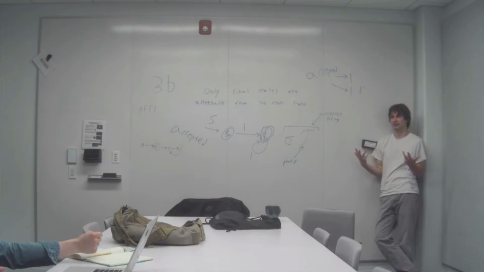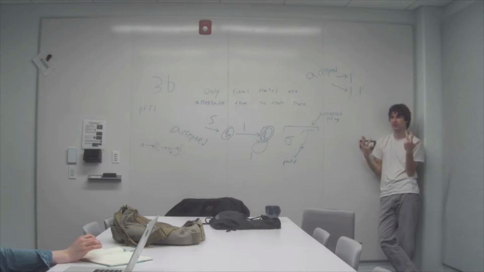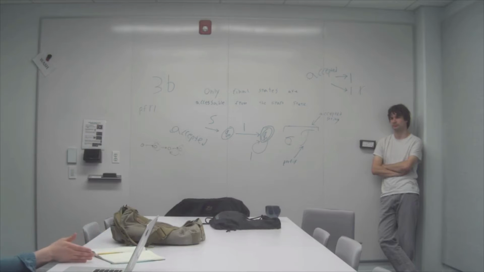So how can you characterize this as a property of DFAs? Any final state is only... I mean, you need the last character of everything in your language to get to a final state.